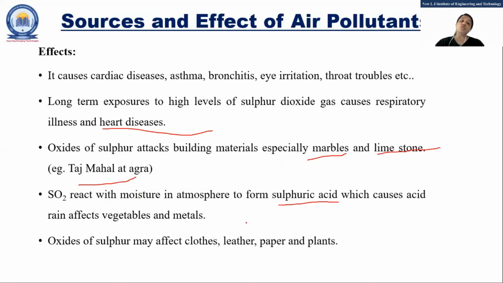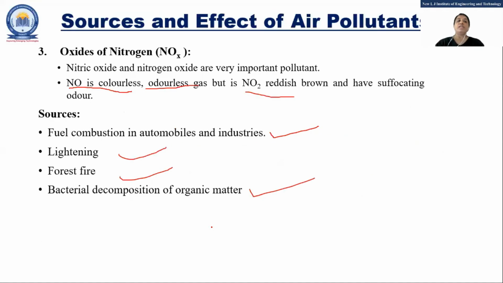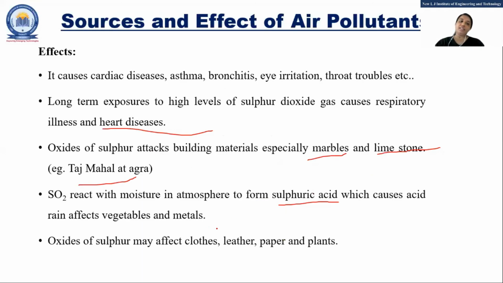So these are the sources for the oxides of sulfur and oxides of nitrogen. We have seen CO2 and CO, so 4 sources we have seen. The remaining 3 to 4 sources are there, and we will see them in the next lecture. Is there any doubt up to this? We have seen the eutrophication process, how to control water pollution, what is air pollution, what are the sources of air pollution. Then we have seen the source and effect of air pollutants. In that we have covered 4 pollutants, right?